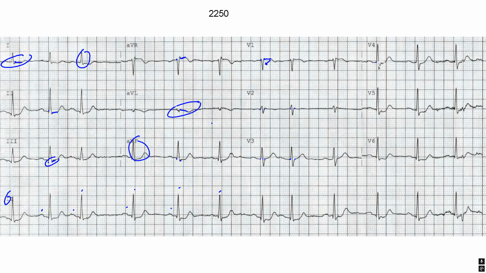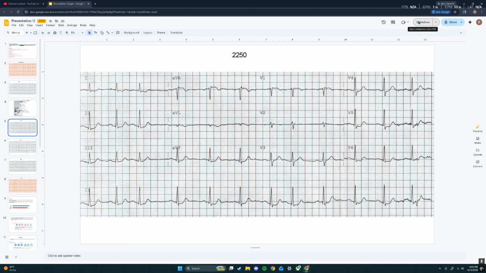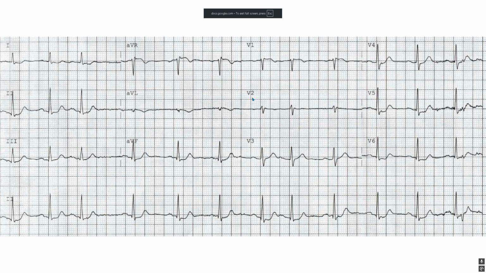Over here in V4, 5, and 6, I am seeing some J-point deviations, particularly J-point depression. And again, this linearity here of the ST segments. Again, so this is still concerning for me for active infarction and definitely ischemia. We still have those same abnormalities as before, which do appear to be improving somewhat, which is reassuring. But again, my opinion as far as spontaneous resolution of ST segment elevation during acute coronary syndrome is irrelevant.